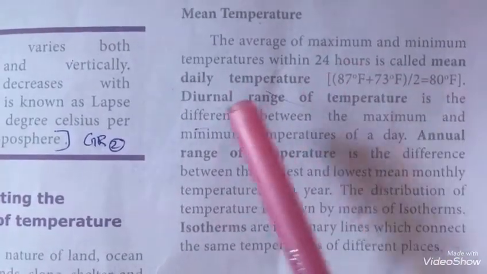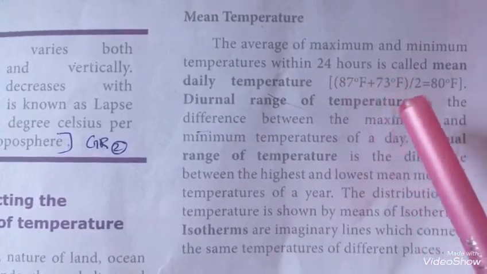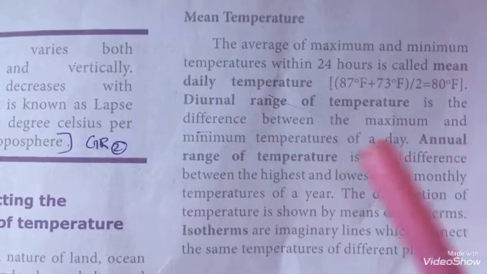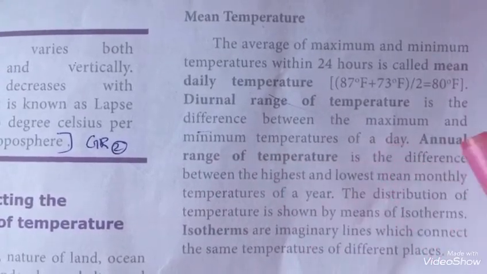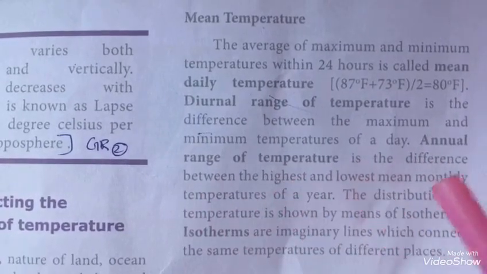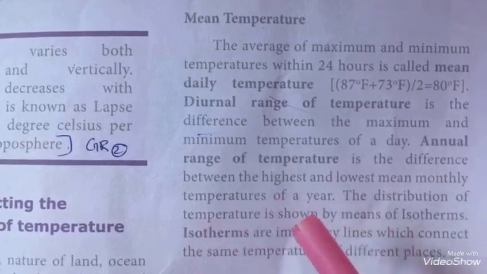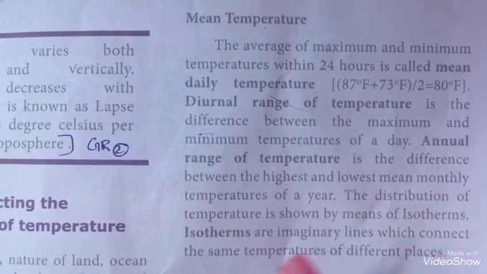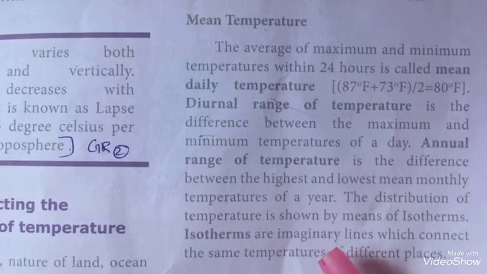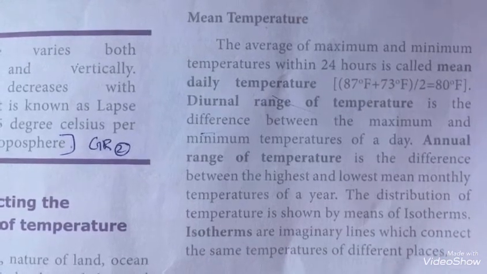Mean temperature. The average of maximum and minimum temperatures within 24 hours is called mean daily temperature. Diurnal range of temperature is the difference between the maximum and minimum temperatures of a day. Annual range of temperature is the difference between the highest and lowest mean monthly temperatures of a year. The distribution of temperature is shown by means of isotherms. Isotherms are imaginary lines which connect the same temperatures of different places.